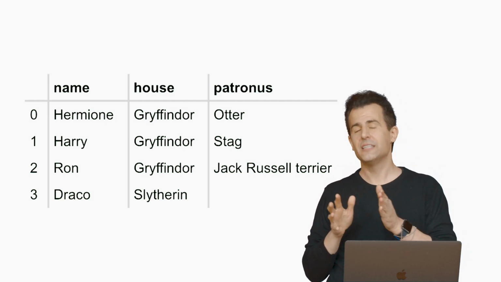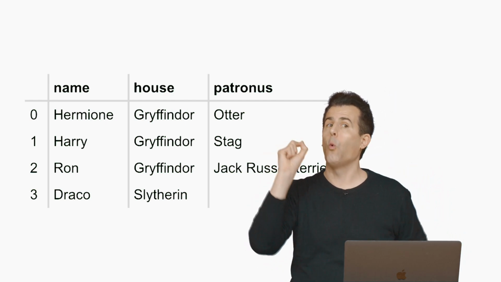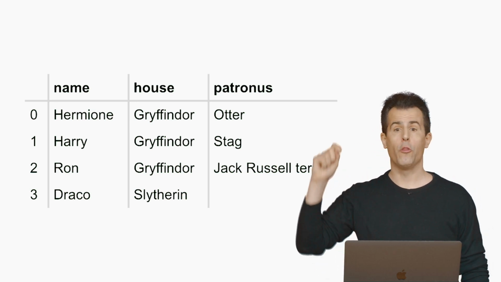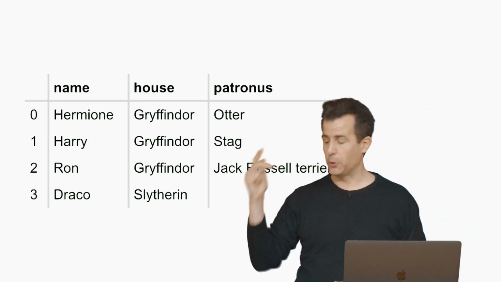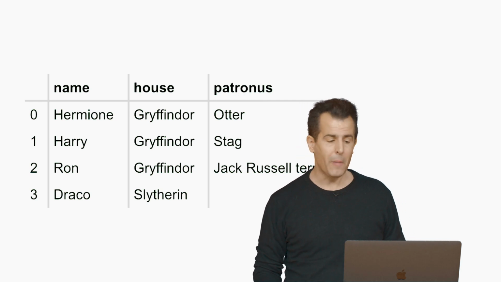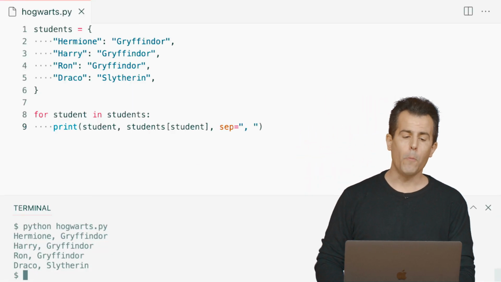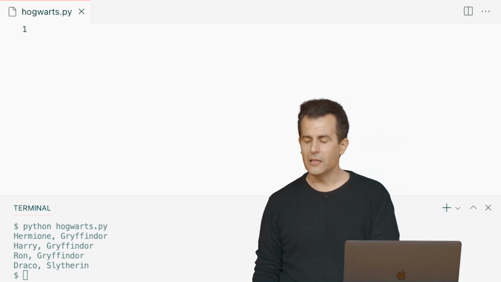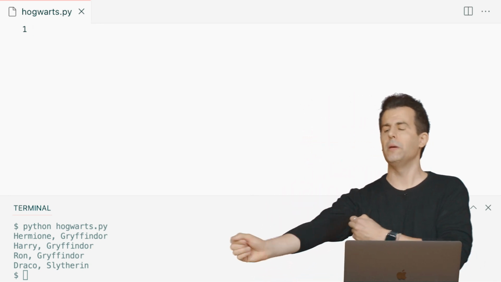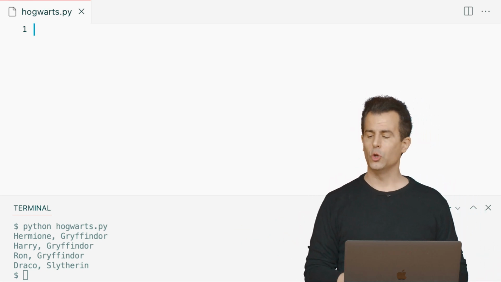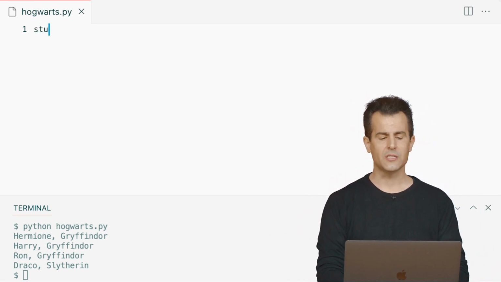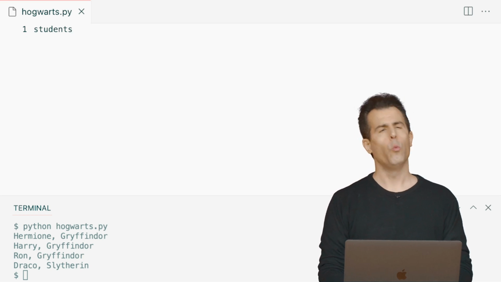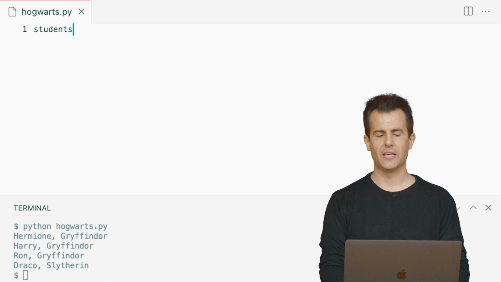The point here being is that we want to associate not just one thing with the student, but multiple things as well. Their name, their house, and their Patronus in this case. Well, what might code like this look like? Well, let me go back to Hogwarts.py, and let me start fresh for just a moment, and let me propose that I enhance this with a bit more data. And this data is going to look as follows. My students variable now, I'm going to propose we think of it as a list. What if we have a list of dictionaries as follows?